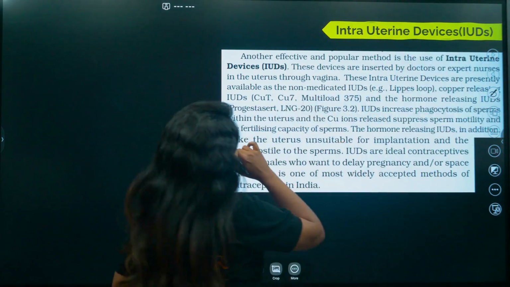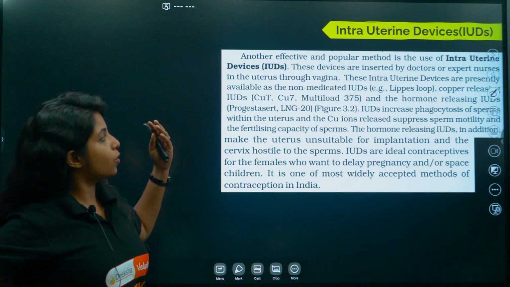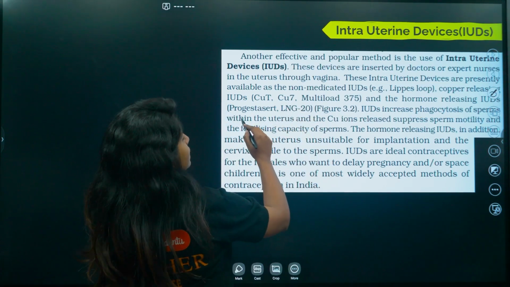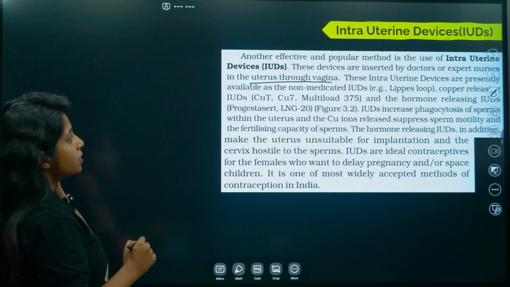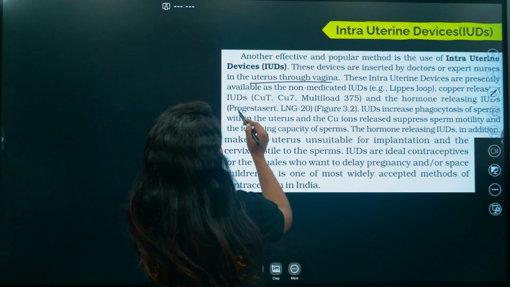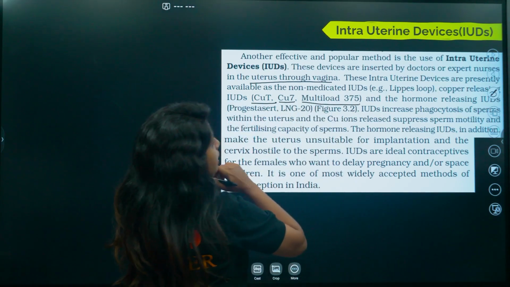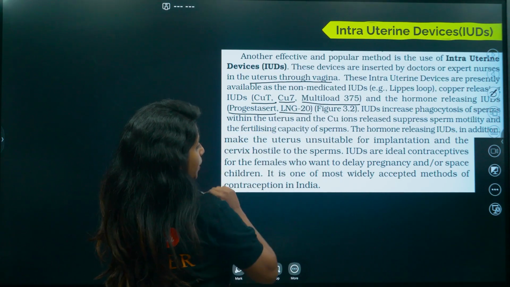So over here, another effective and popular method is the use of intrauterine devices, which we just spoke about. These devices are inserted by doctors or expert nurses in the uterus through the vagina. These intrauterine devices are presently available as non-medicated IUDs, that is Lippes Loop, copper-releasing IUDs, that is CU7, CuT, and Multiload, and the hormone-releasing IUDs, that is Progestasert, LNG-20.